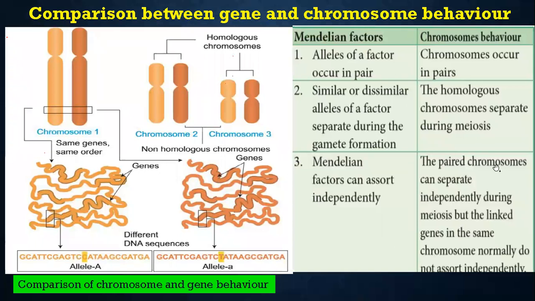Here, the paired chromosomes can separate independently during meiosis, but the linked genes in the same chromosome normally do not assort independently. The chromosomes can separate at meiosis time. But imagine the arrangement of the genes within one chromosome: this pattern does not separate, the order does not change. So that is the difference in chromosome behavior. Okay, let us move to the next one.